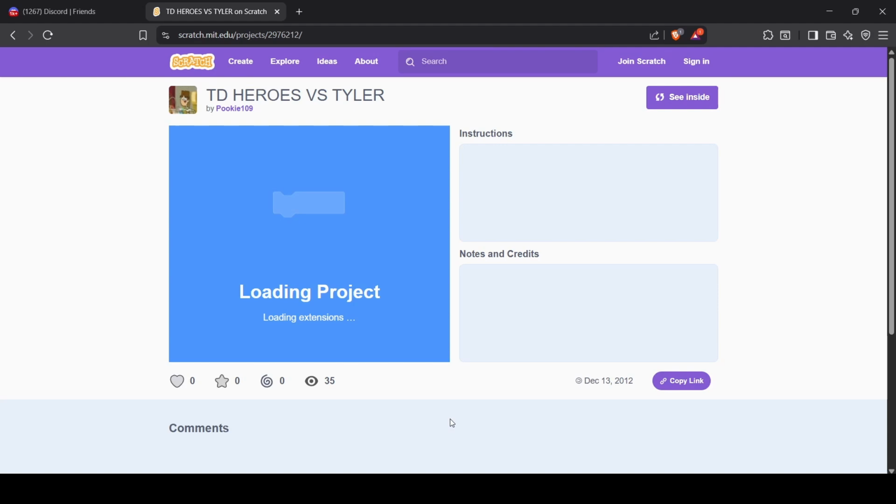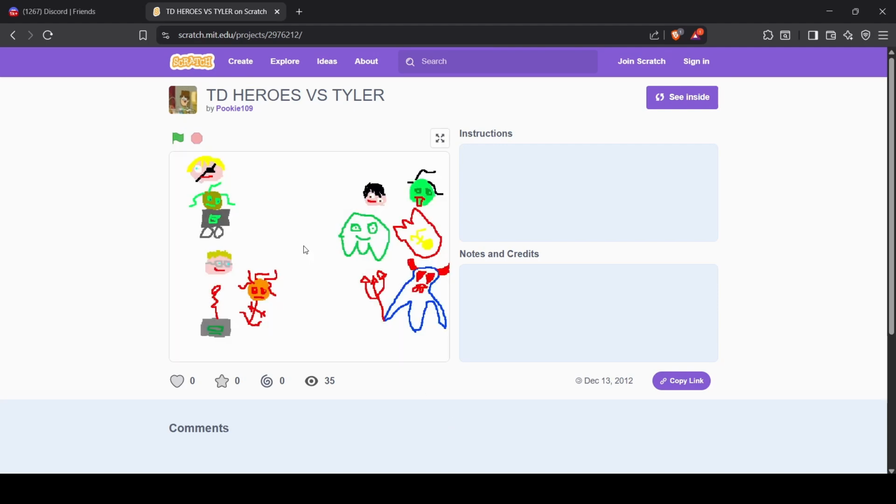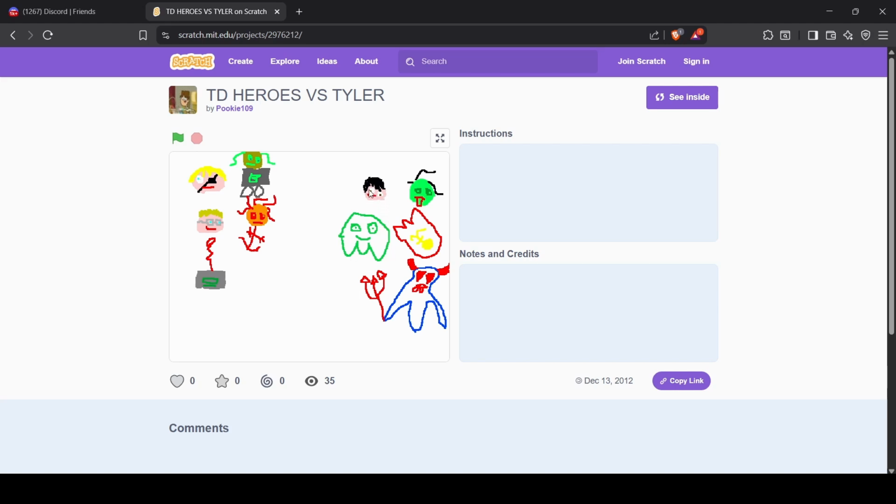Alright, so then we got a Total Drama Heroes versus Tyler. See, obviously the names of these games are meant to be plays on actual Total Drama seasons. And then we've got the blonde character here again, except this time he's got an eye patch. Got this same guy here again. Got that same robot there. This dude's meant to be like an Ezekiel type character with the green.